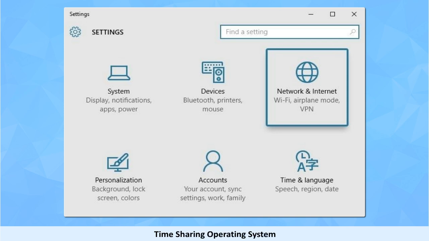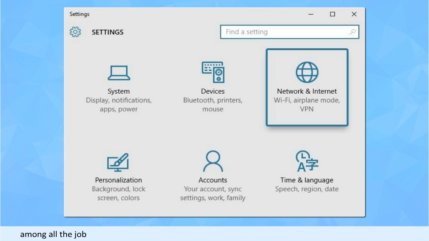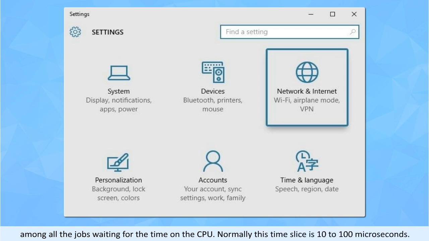Time-sharing operating system. A time-sharing operating system is a multitasking operating system in which the CPU time is divided equally among all the jobs waiting for the time on the CPU. Normally, this time slice is 10 to 100 microseconds.